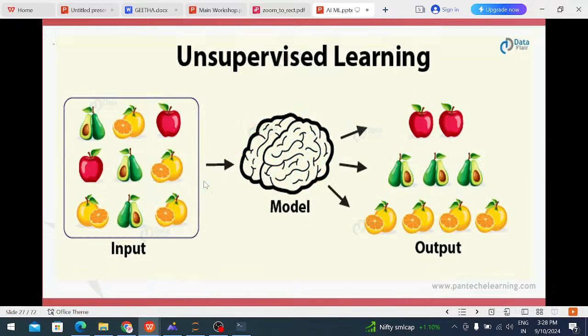This is unsupervised machine learning. Unsupervised means there is a collection of a lot of fruits. For example, papaya, orange, apples and mangoes, a lot of fruit collections are there to train the model. How to identify this is the apple, this is the orange, this is the kiwi, and how to identify with the model.